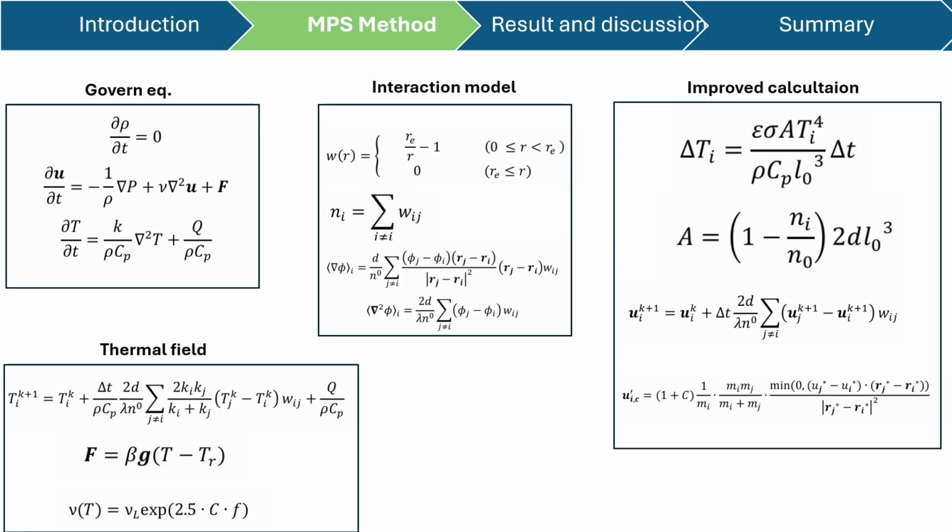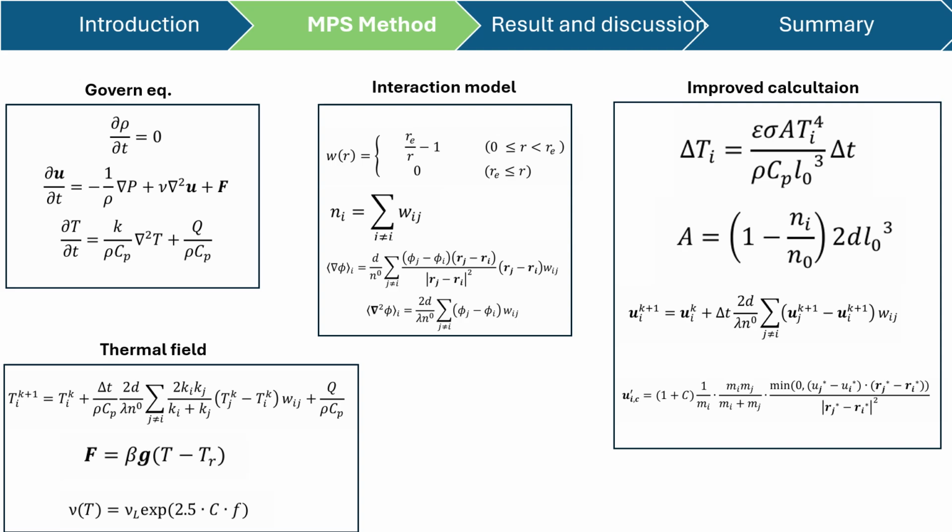So we continue to the MPS method section. We have the governing equations. There are three equations. The first one is mass conservation, the second one is momentum conservation, and the last one is energy conservation. Next we also have the interaction model. The first one is the weight function, the second one is the particle number density, and the last one is how the gradient and divergence are calculated in this MPS method.